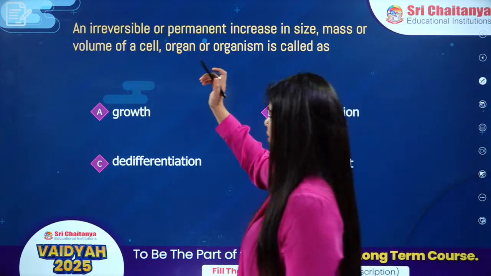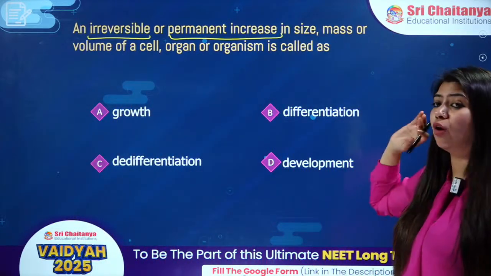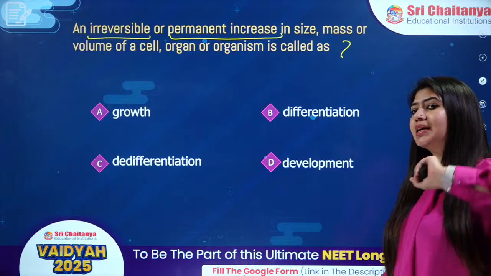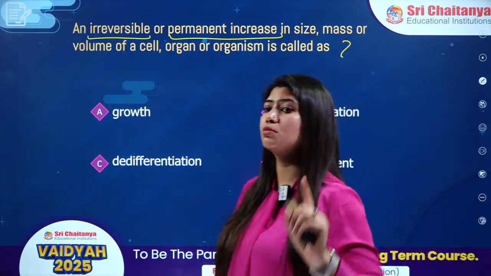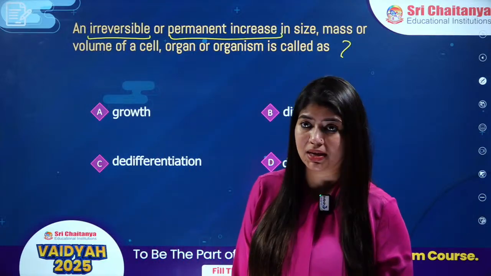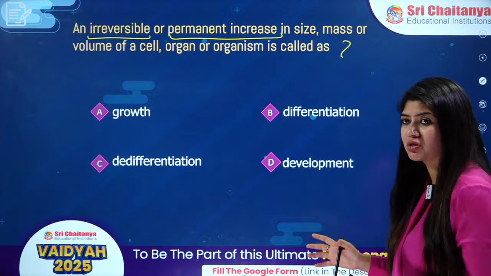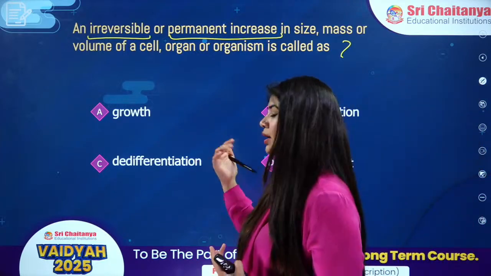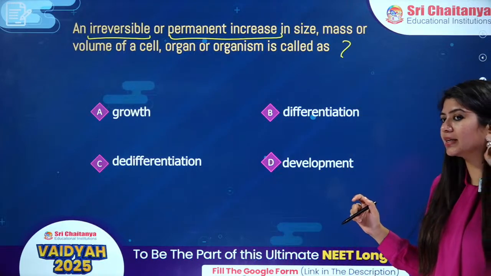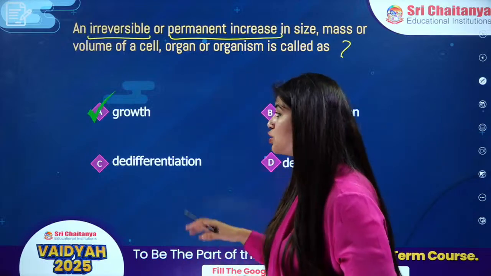An irreversible or permanent increase in the size, mass or volume of a cell, organ or organism is called as. The change is irreversible, all right? It is not a reversible change. We cannot reverse it back, okay? And there is a permanent increase in the size, mass or volume of the cell. What do we call it? Do we call it growth, de-differentiation, differentiation or development? It is called as growth, okay? Great answers, Tilak and Arjun.